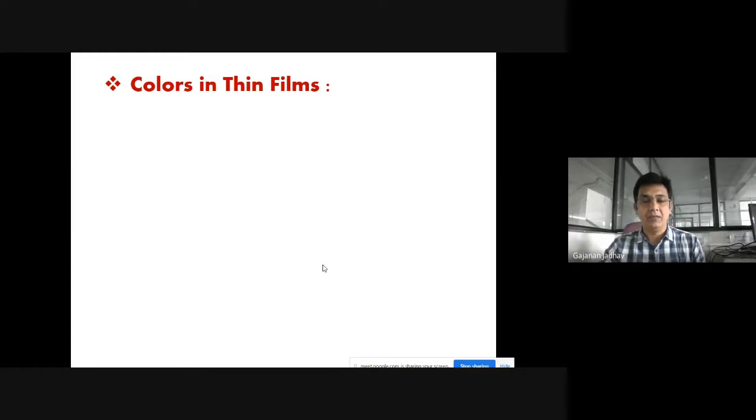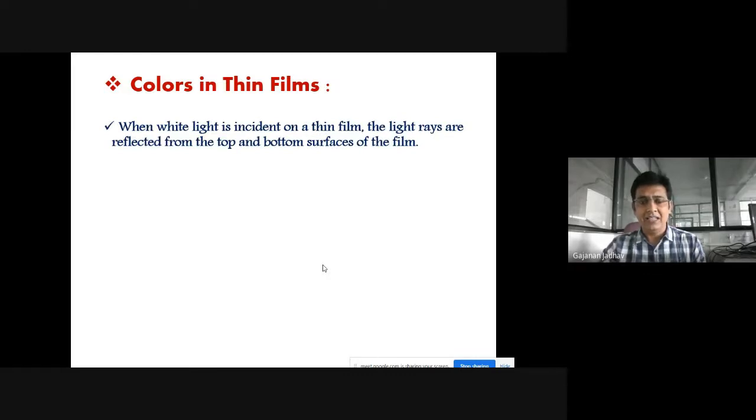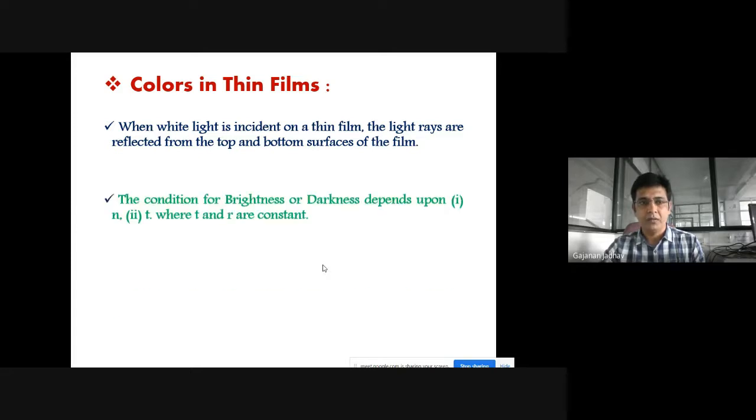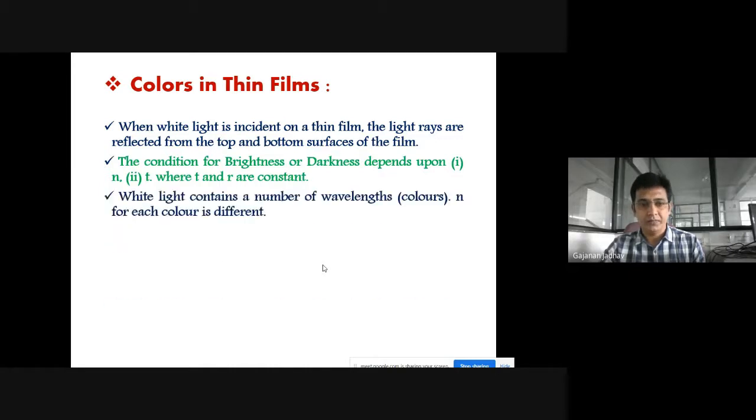Now, colors in thin film. When white light is incident on a thin film, the light rays are reflected from the top and bottom surfaces of the film. The condition for brightness or darkness depends upon the refractive index and the thickness of the film, where T and R are constant.